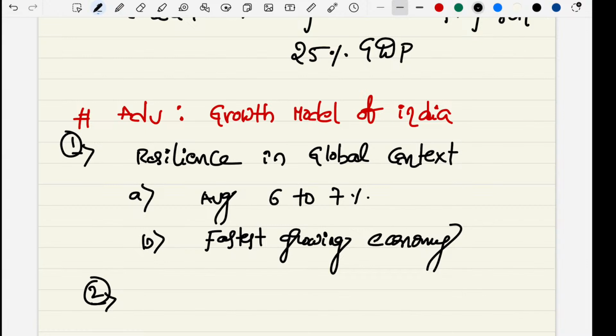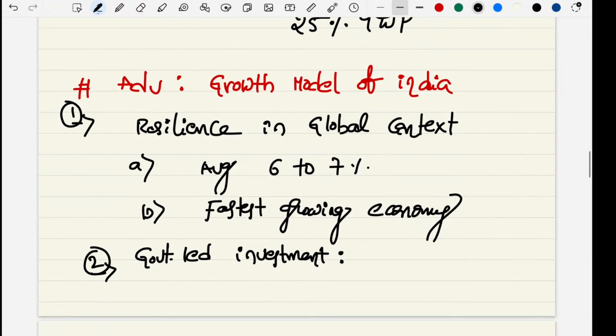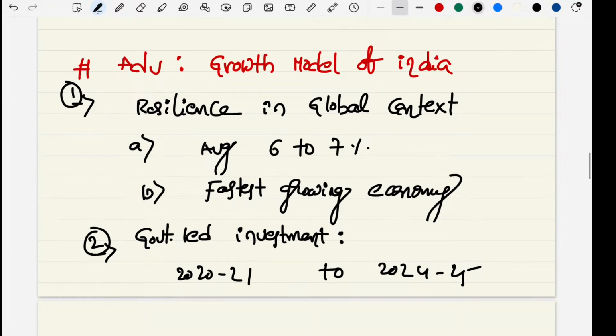And in this model, we are giving government-led investments, that is capex. We have already discussed the trends, how capex increased from 2021 to 2024-25.